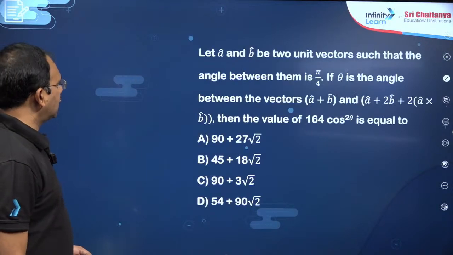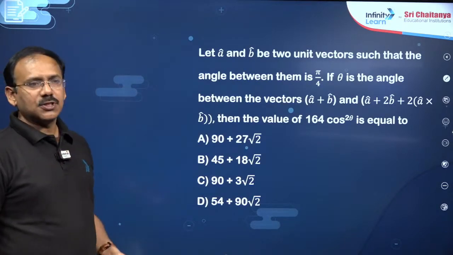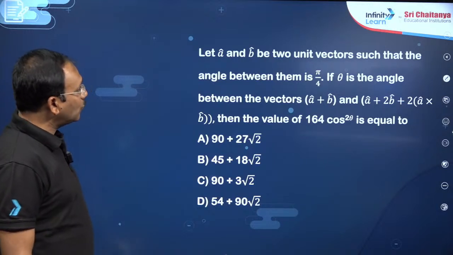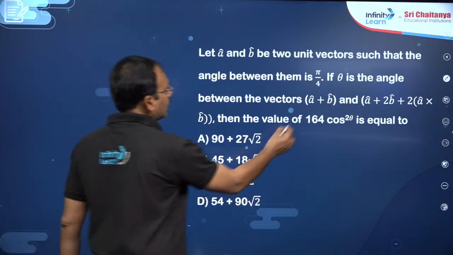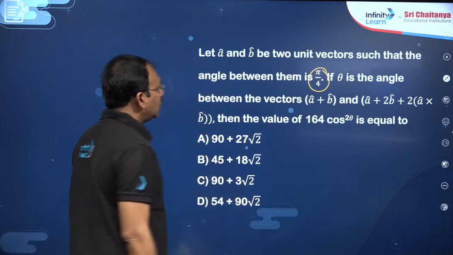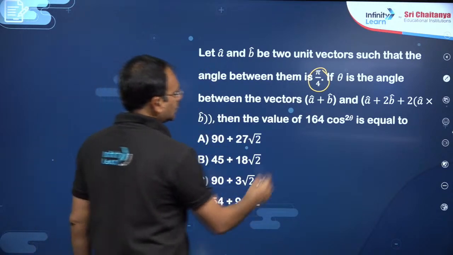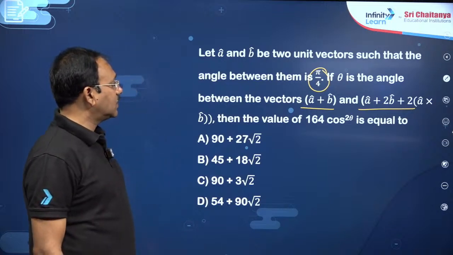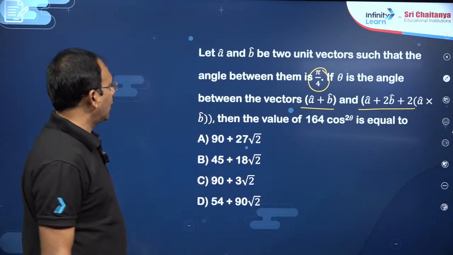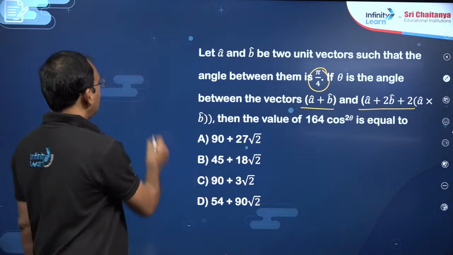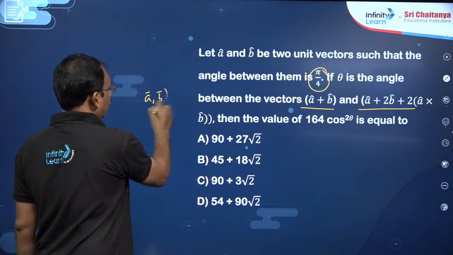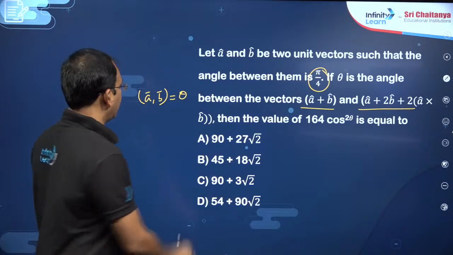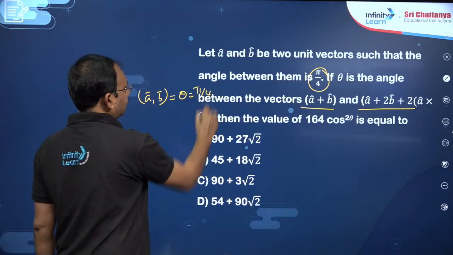Next, dear students, in the same way, this question you see is cross product related. So, A cap, B cap are two unit vectors such that the angle between them is pi by 4. So, theta is the angle between the vectors, this and this one, then the value of 164 cos 2 theta. He has given the angle between A bar and B bar. Of course, both are unit vectors, it is given as theta, right? So, of course, pi by 4, theta is nothing but pi by 4.